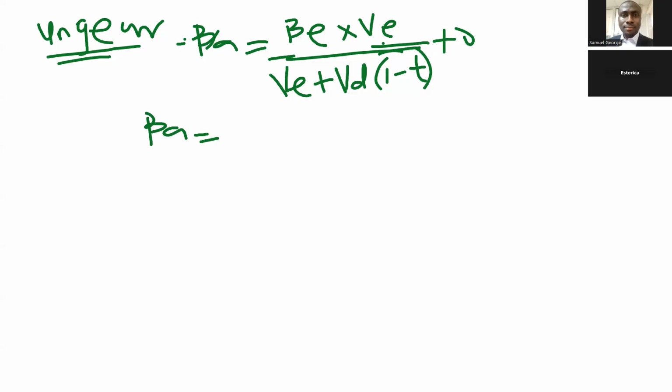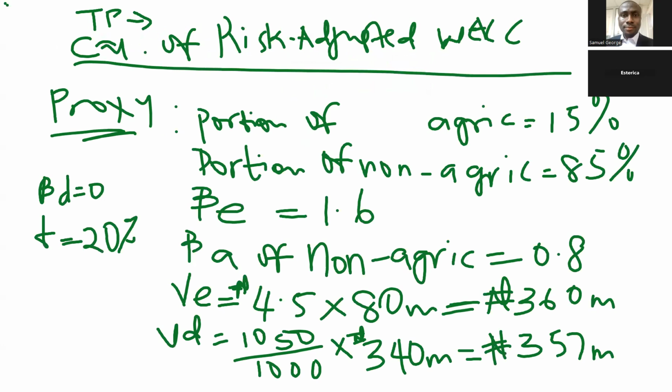Beta asset is equal to beta equity, which is 1.6. Value of equity for Abaco is 360 and value of debt is 357.